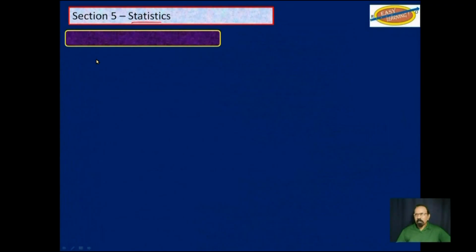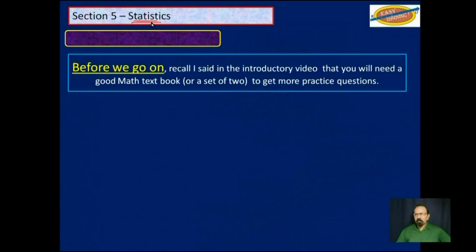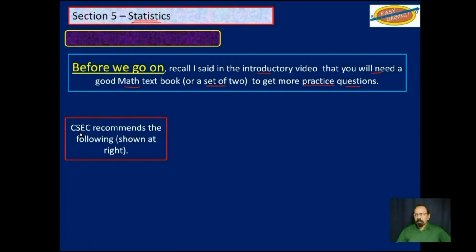We are now at section 5, statistics. Before we go on, recall I said in the introductory video that you will need a good math textbook or a set of 2 to get more practice questions. CSEC recommends the following, shown at right here.